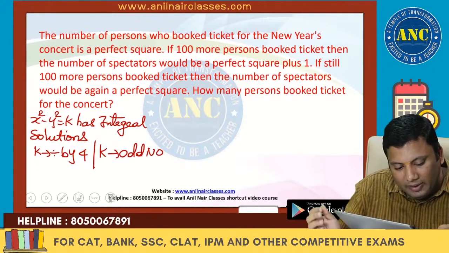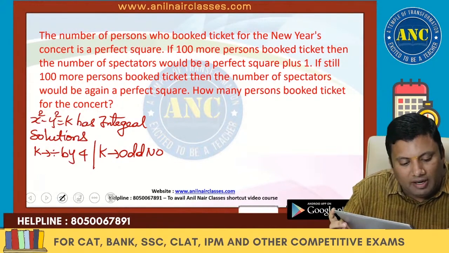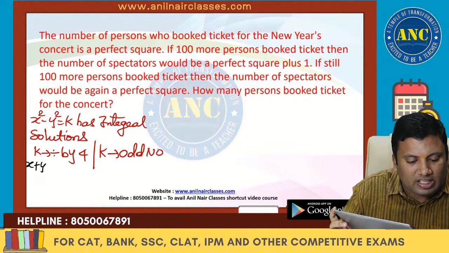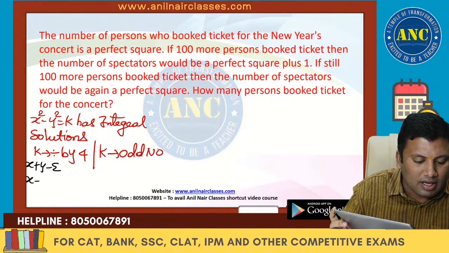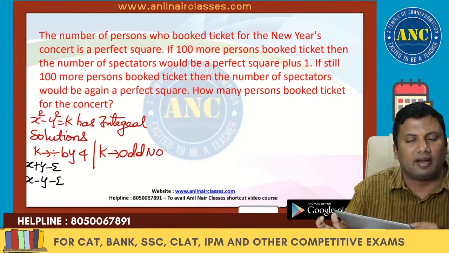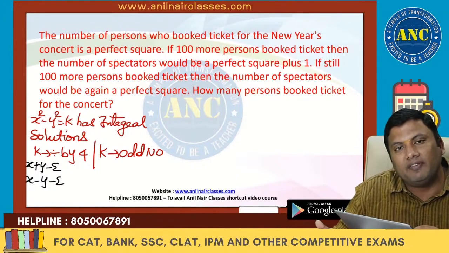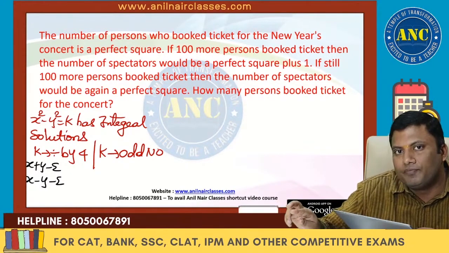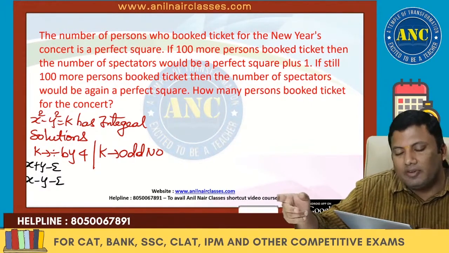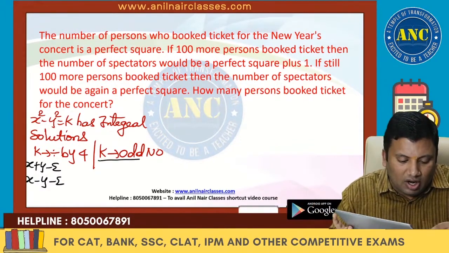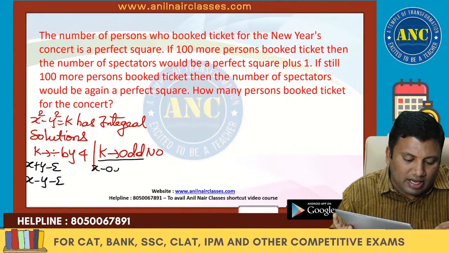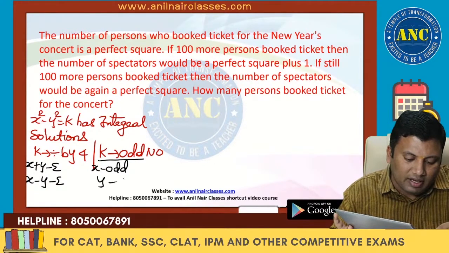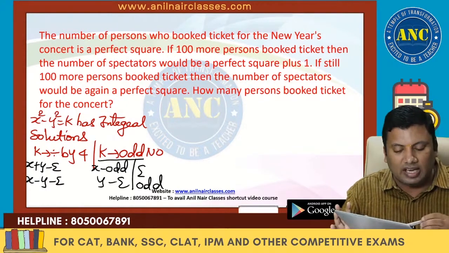k will be divisible by 4 when x plus y is an even number and x minus y is an even number, that is, when x and y are both even, or both odd. k is an odd number when x is odd and y is even, or x is even and y is odd. I hope this case is clear.